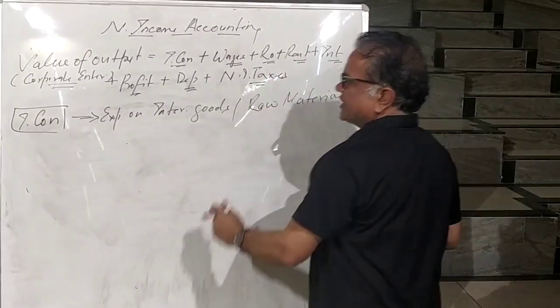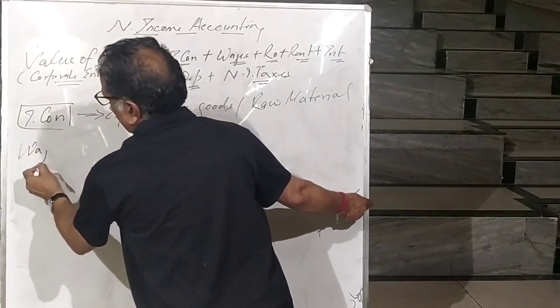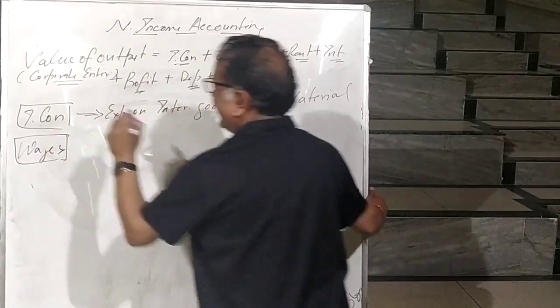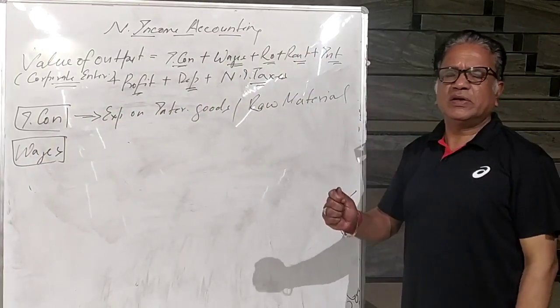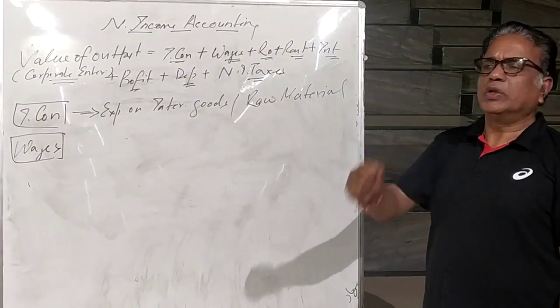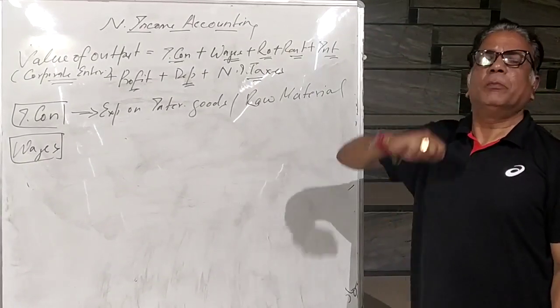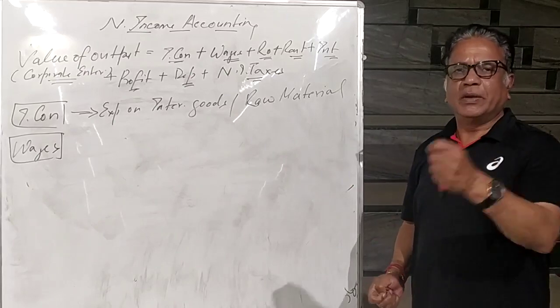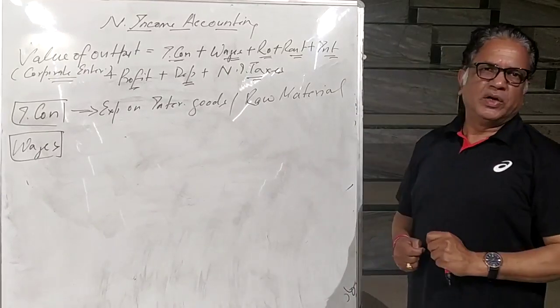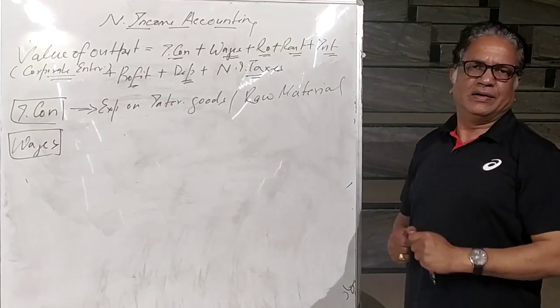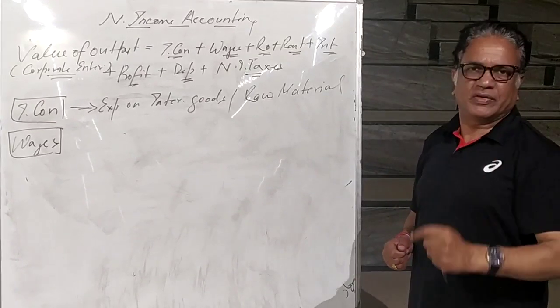Second is wages. What is wages? Wages means salary paid to the workers. Who is paying? By the owner or employer. Here the two words, employer and employees. So wages paid by the employer to employees.